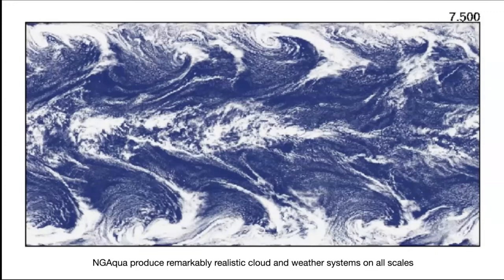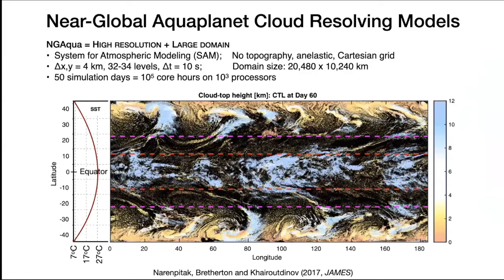And that's exciting. For us to run 50 days of the simulations of NG Aqua, Marat had to acquire a lot of computer hours from the supercomputer center in Wyoming. It took 100,000 core hours on a 1,000 processor computer to run 50 days of these simulations. At the moment, we cannot afford to run cloud resolving models for decades and decades, like in global climate models.